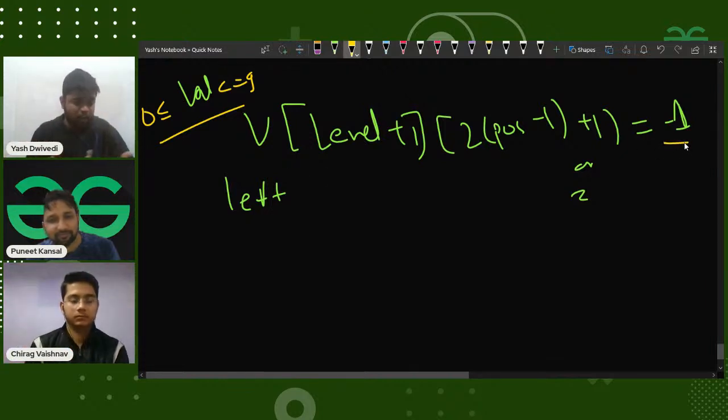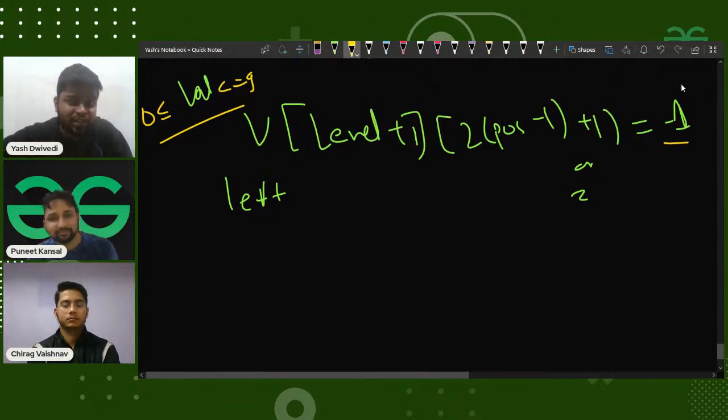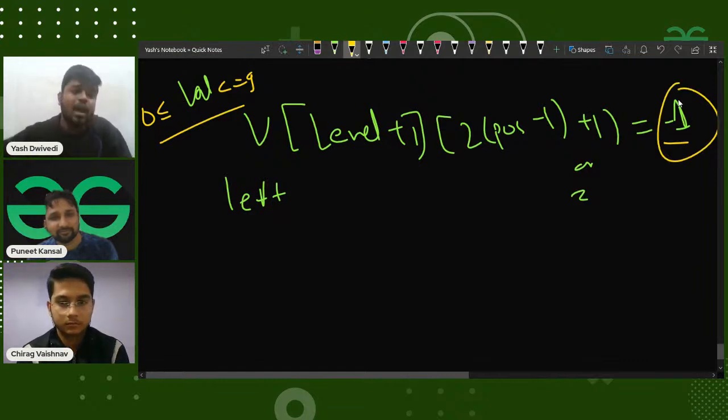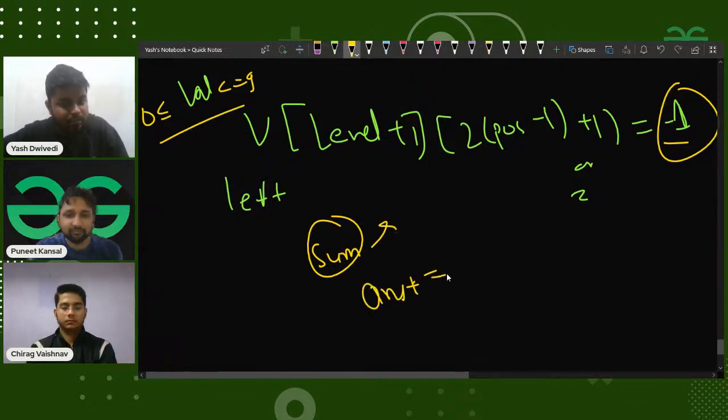If both the left and the right children of a particular node, which is standing at level L and position pos, are -1, that would simply indicate that this node is a leaf node. And in that case, whatever sum I have calculated up till now, I'll simply add to my ultimate answer. Answer plus is equal to sum. This is what I will do.